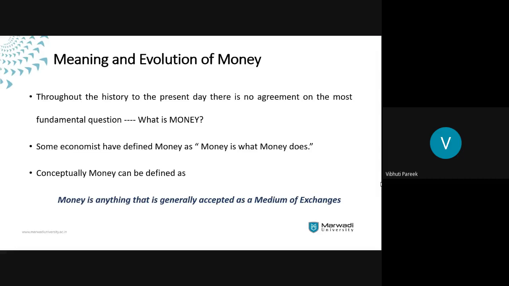Now, the answer to this question is different for different economists. So, the term money, which was once used as the term of exchange, is nowadays having a very wider sense. And when we are trying to define it, money is defined differently by different economists. There's no universally agreed definition of money because everyone is defining money in their own way.